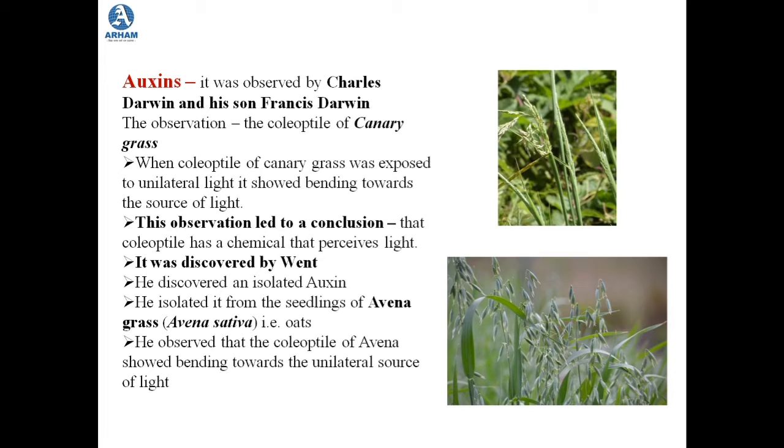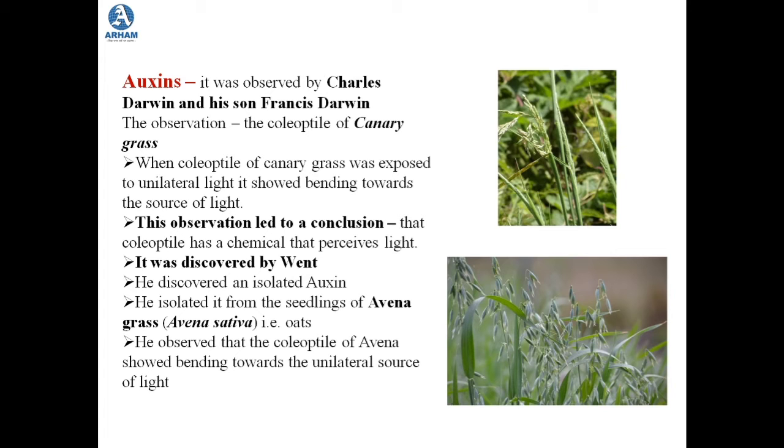They observed that when the coleoptile of this canary grass was exposed to unilateral light, that means light coming from one direction, the coleoptile bent towards the source of light. This observation led to a conclusion that the coleoptile has some chemical that perceives light.